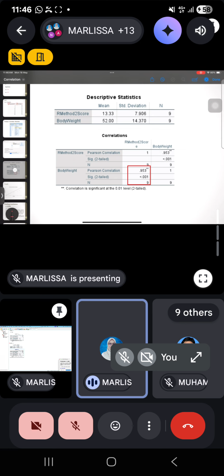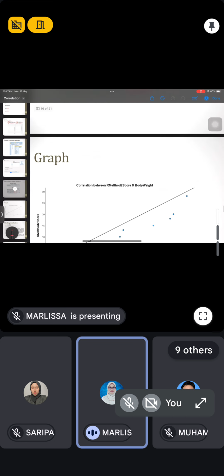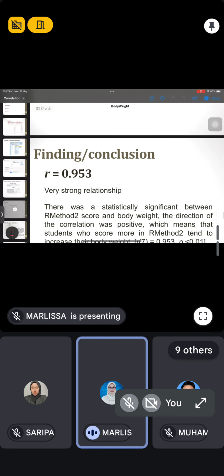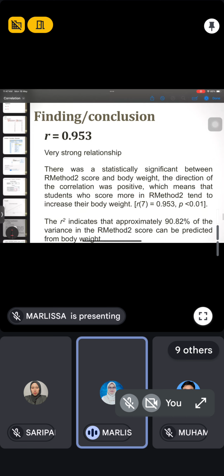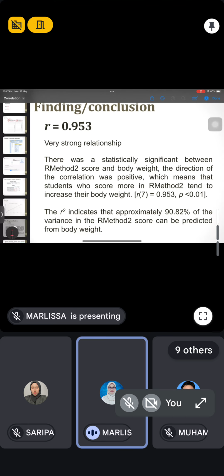So here, what you need to do is look at the significance two-tail. You can see here that for KP score and weight, the significance two-tail is less than 0.05. If you get less than 0.05, you can say that there is a significant correlation. However, how do you know whether it is a negative or positive correlation?